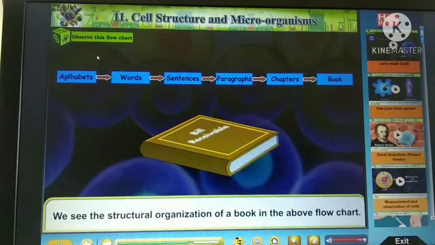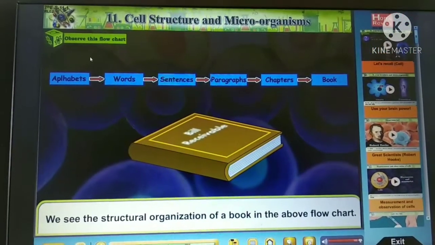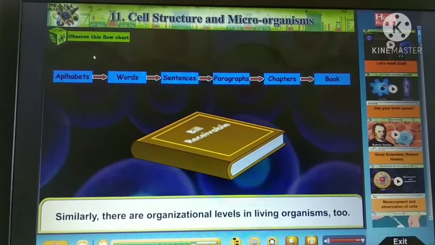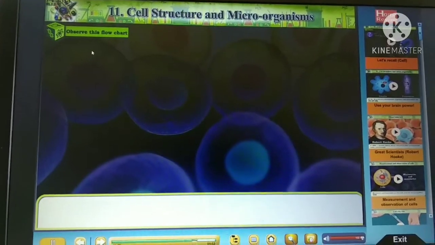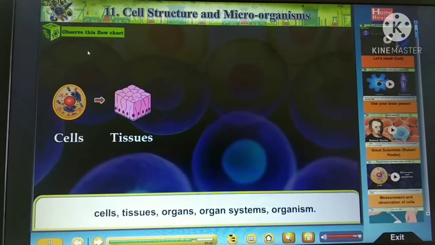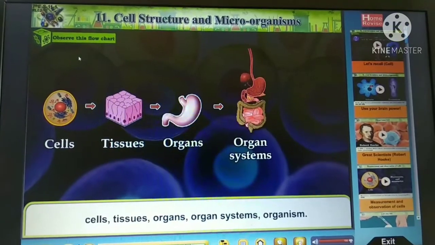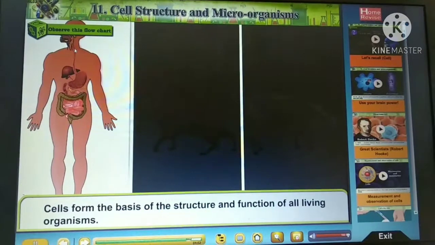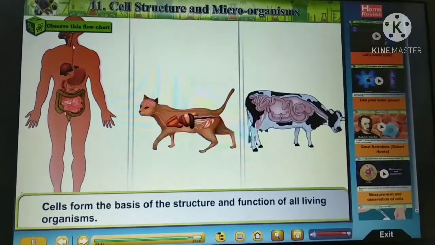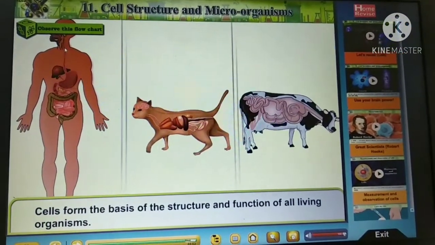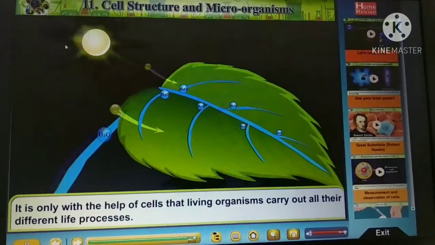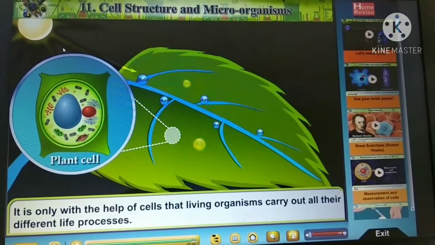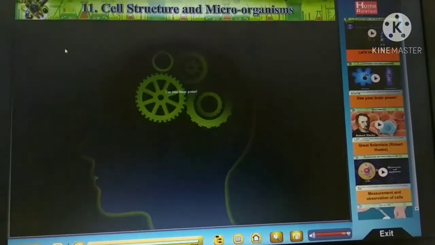So now we see the structural organization of a book in the flow chart. Similarly, there are organization levels in living organisms too: cells, tissues, organs, organ system, organism. Cells form the basis of the structure and function of all living organisms. It is only with the help of cells that living organisms carry out all their different life processes.